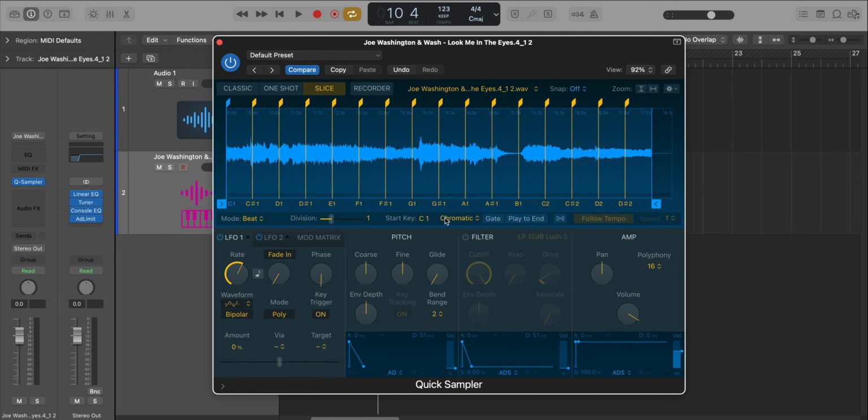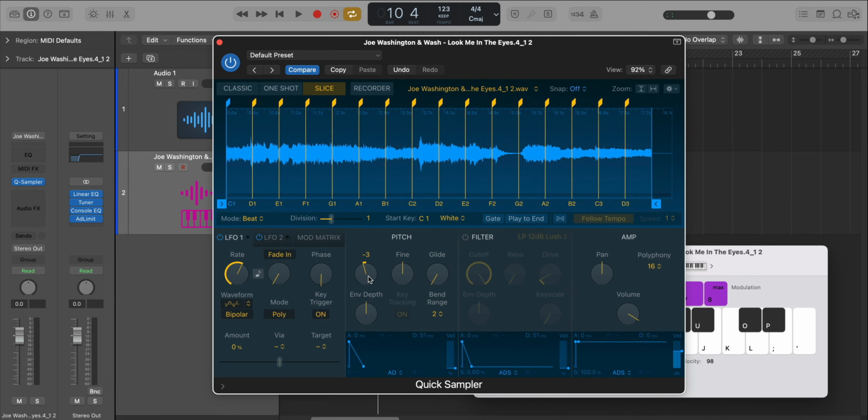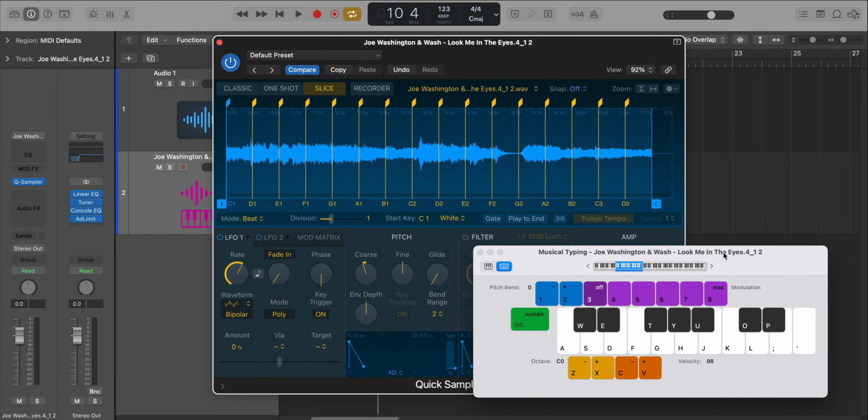And I'm going to change the samples to live on just the white keys rather than chromatic. This way we can just play it out here. But before we do, let's just bring down my pitch minus 3 semitones as well, and we get something like this. So that's pretty much the sample right there. Let's draw that in.